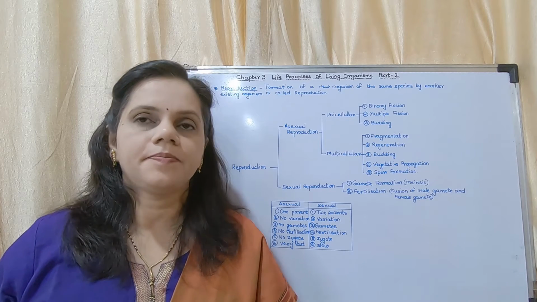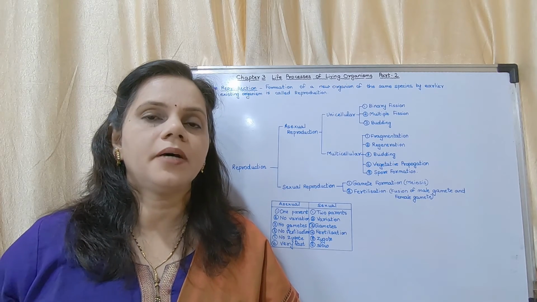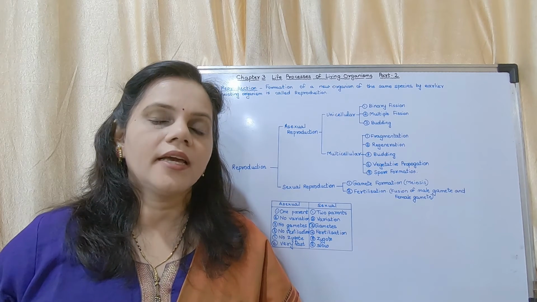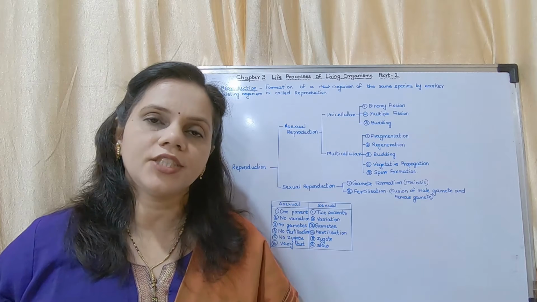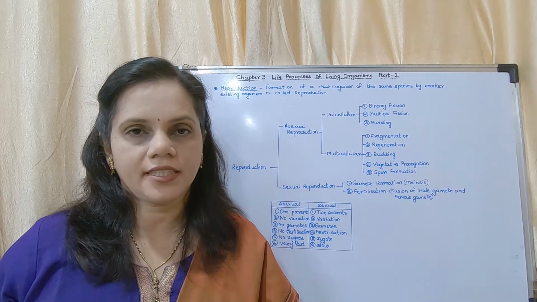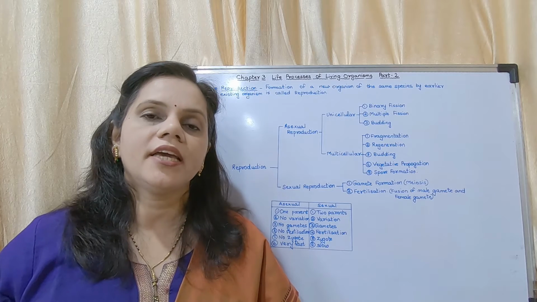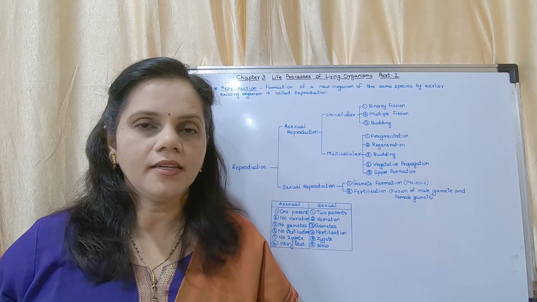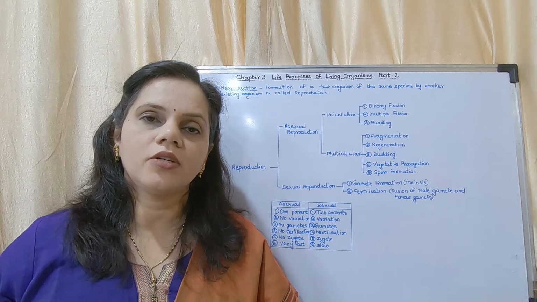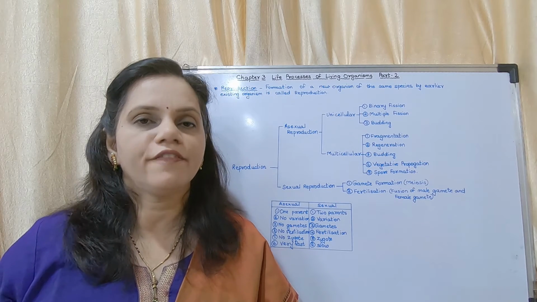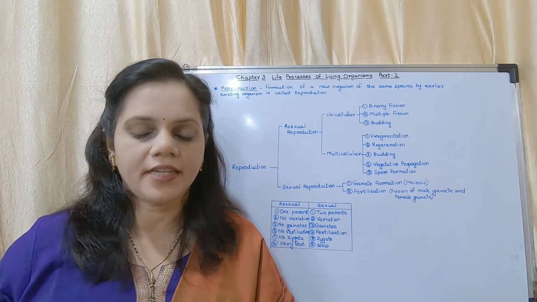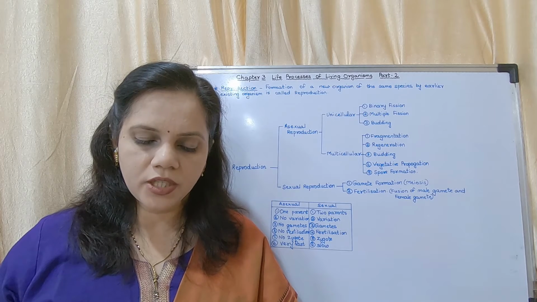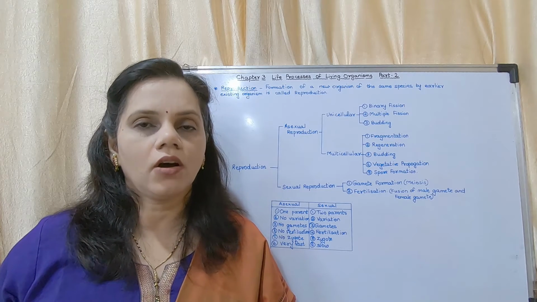If the organism undergoes asexual reproduction, they are identical. If the organism undergoes sexual reproduction, there are variations. There are differences.